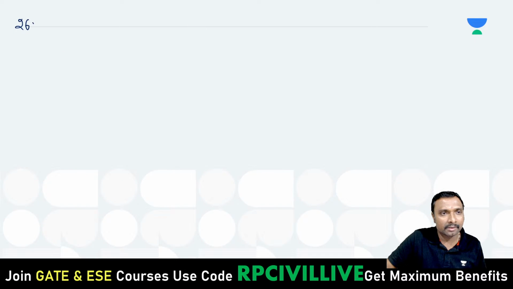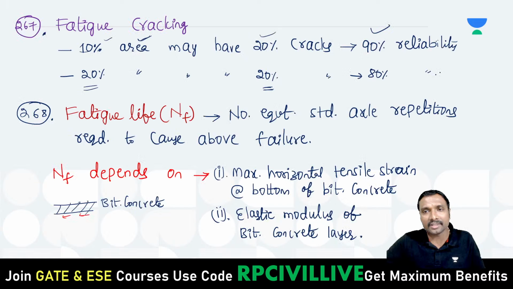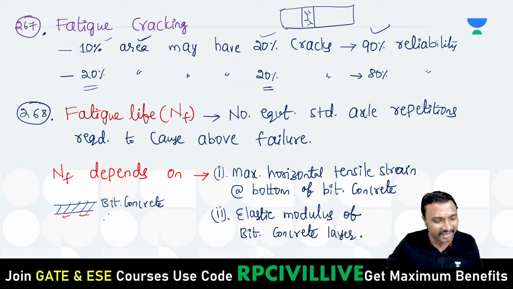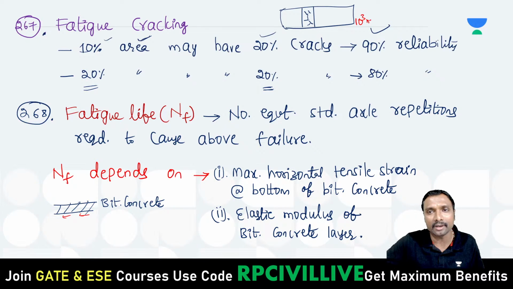What is that 269? Let us say this is the total area of the pavement available. In this total area, let us say this is the 10%. In this 10% also you will have interconnected cracks. 100% cracking is not possible. Let us say the area is in square meters.